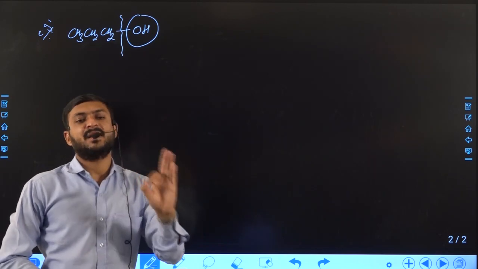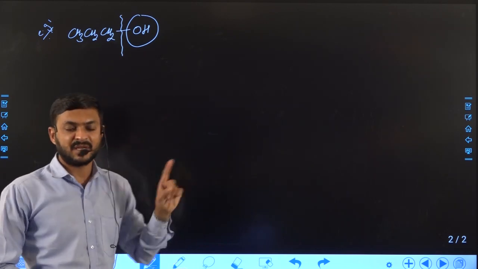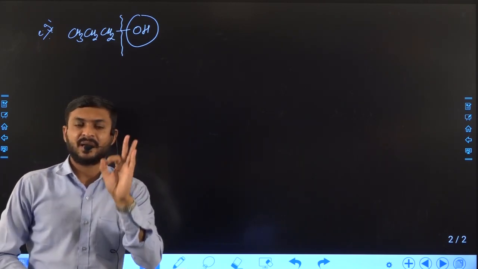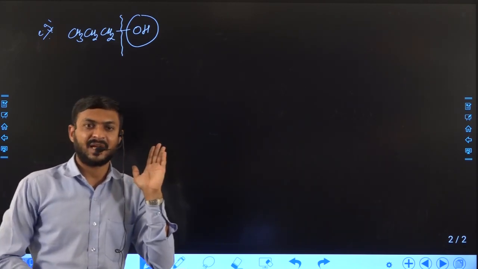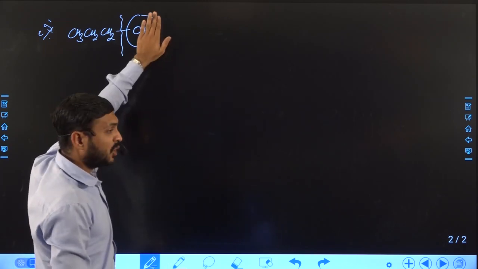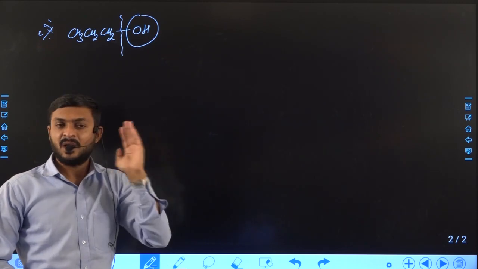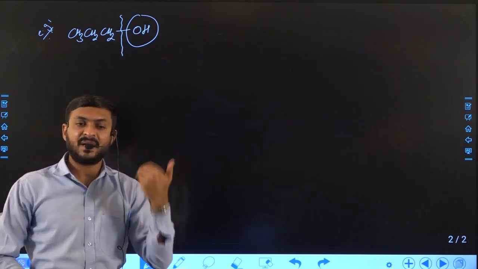It is nothing but alkyl group. As I mentioned in our previous slide, alkyl group simply represents the carbon chain. That means OH may attach with 1 carbon, 2 carbon, 3 carbon, 4 carbon, and so on.